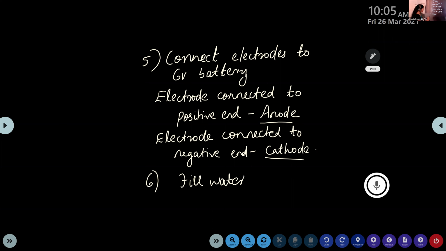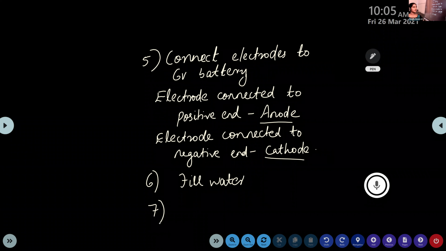Okay, then the 7th step, that's a very important step. Can you tell me what's the next step? You just connected it to the 6-volt battery, then add water, then it's electrolysis. That means electrical decomposition. So we need electricity. So what's the next step? Important step we need to follow. We just make all arrangements. Then the important thing we have to do in this process: dilute sulfuric acid.